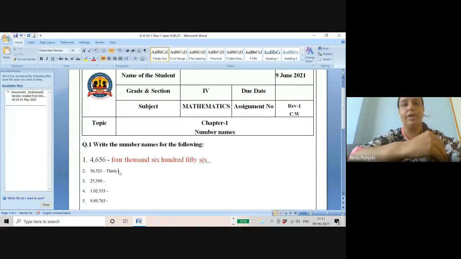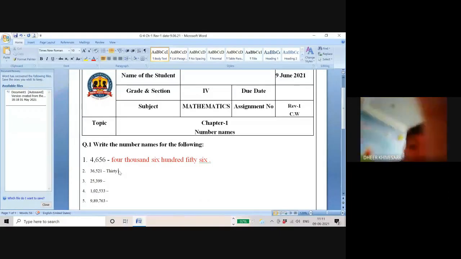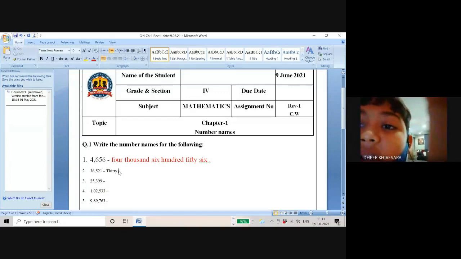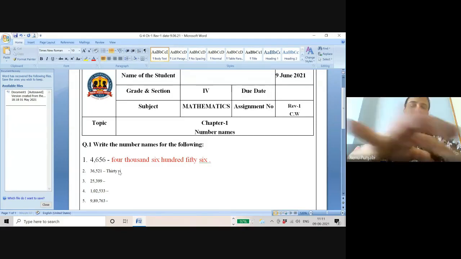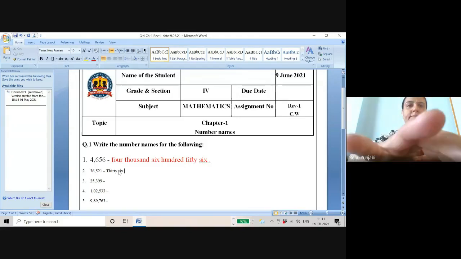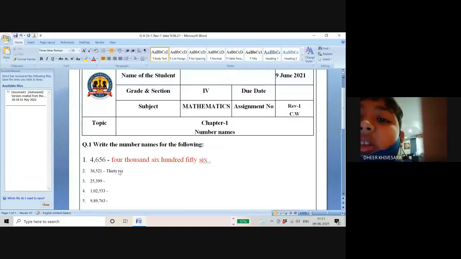Then go fast. Then 500. No, after 30, what do I have to write? SIX, 6. 36. Then after 36, 1,000. What is the spelling of 1,000?